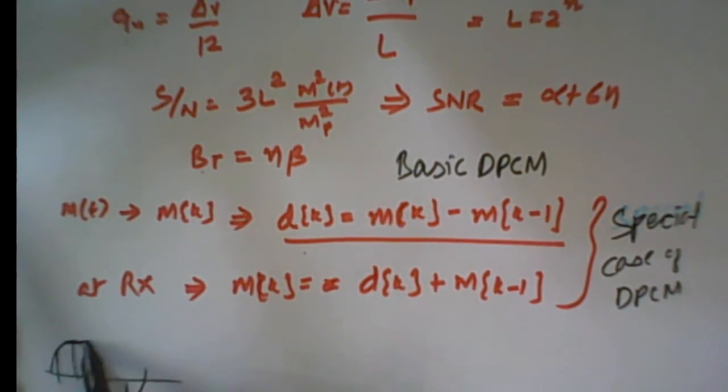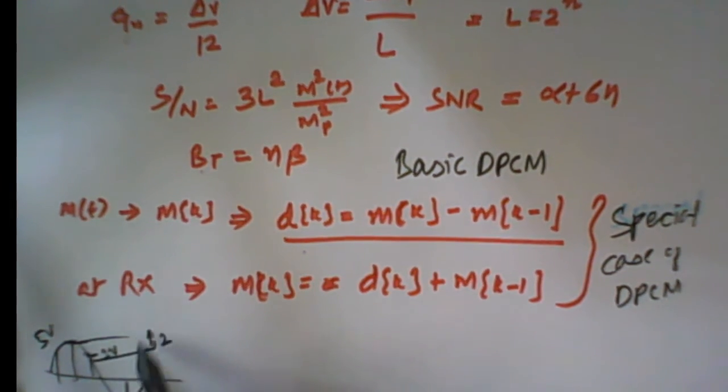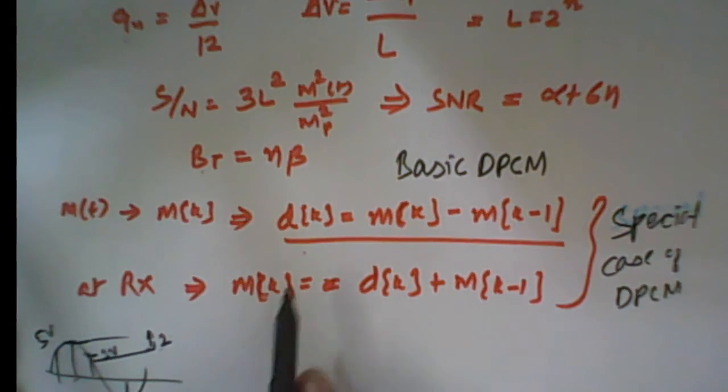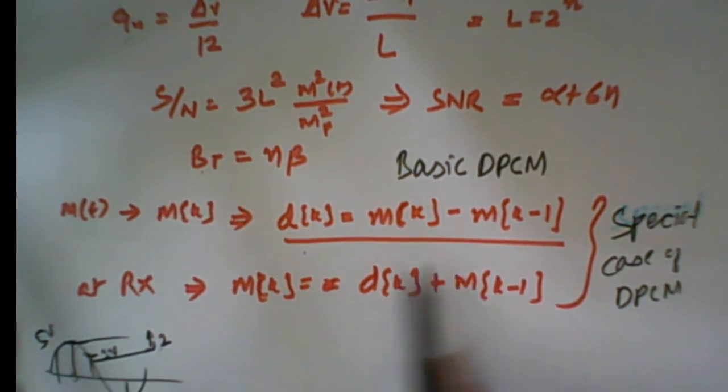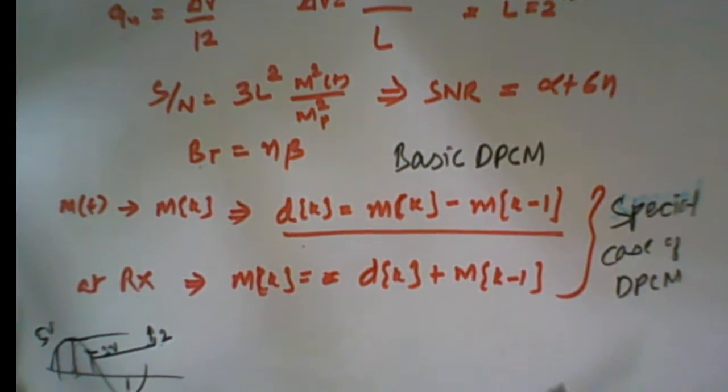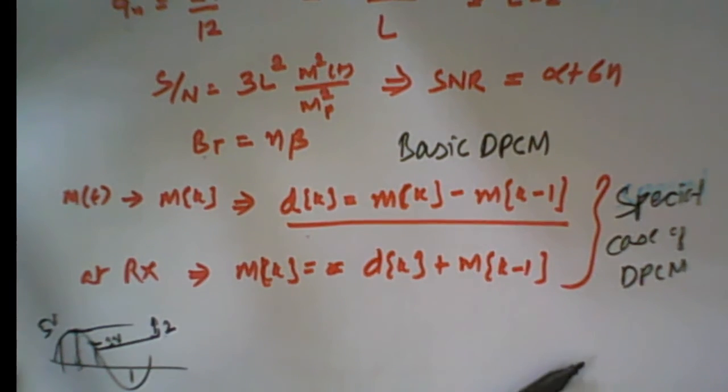So let us take, this is 5 volt and this is 3 volt. Instead of transmitting the bits corresponding to 5 volt or 3 volt, we transmit the difference between these two, which is 2 volt. So we transmit d[k], that is 2 volt, where m[k] is 5 and m[k minus 1] is 3. So this is basically a DPCM.